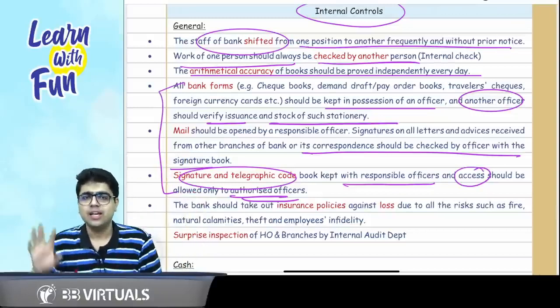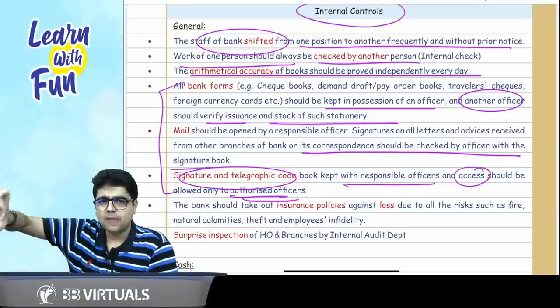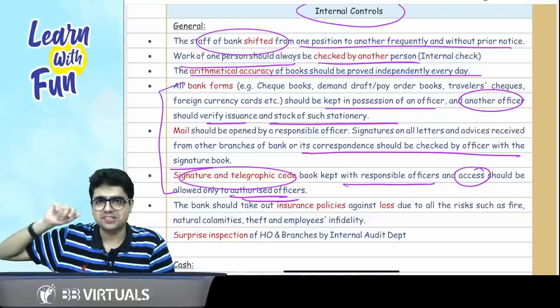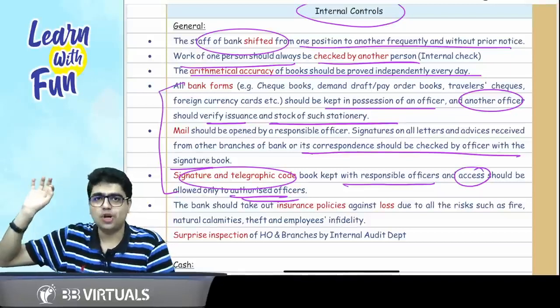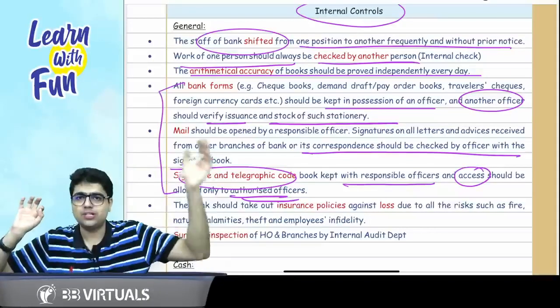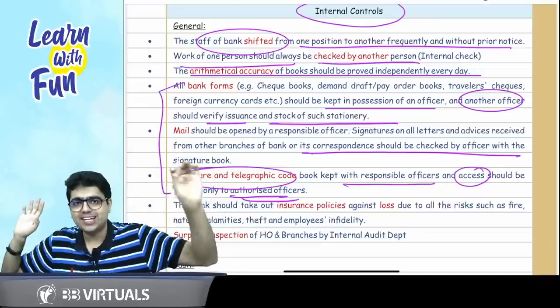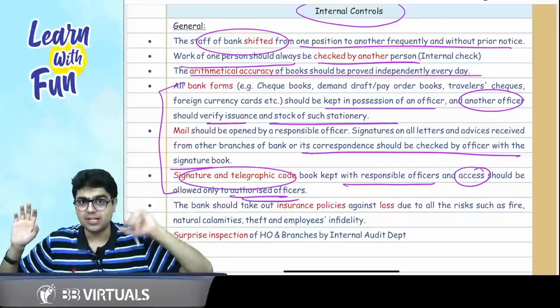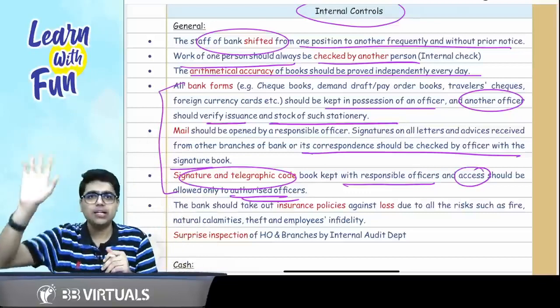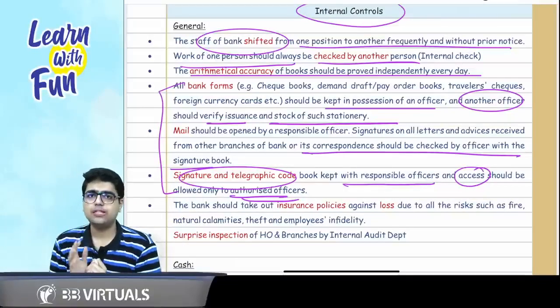Let's revise it again. First 3 basic points, let's steal them from chapter 3, that is the risk assessment and internal control. First point is job rotation. Staff should be rotated from one position to another without even telling them. Then comes the next point, work done by one person should be checked by another. Third point, arithmetical accuracy should be proved. Then comes the points of